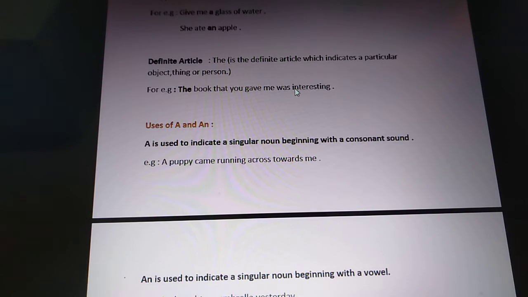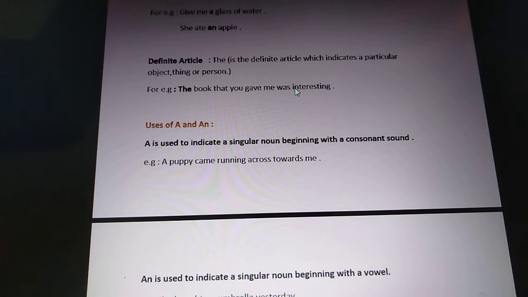In English we have alphabets A to Z. When we talk about vowels, we already know that vowels are the 5 letters A, E, I, O, U. Excluding these 5 letters, all the other letters are consonant letters. So for example, leaving A we say B, C, D, then again we leave E and then F, G, H. These are all consonant letters.